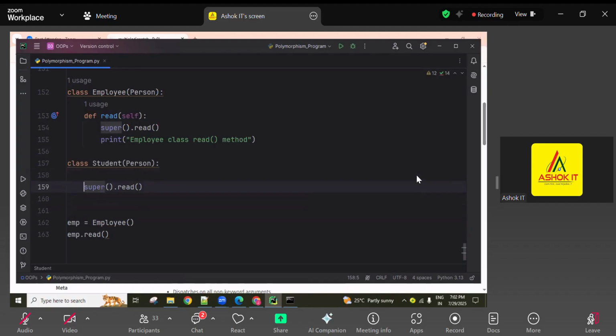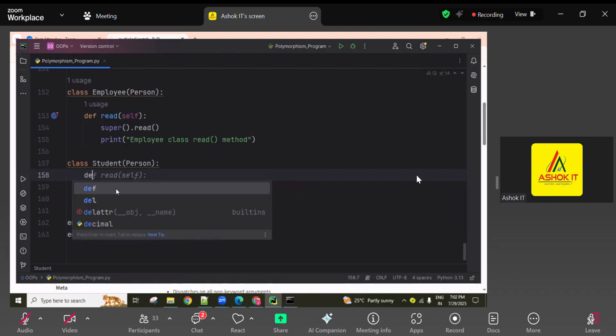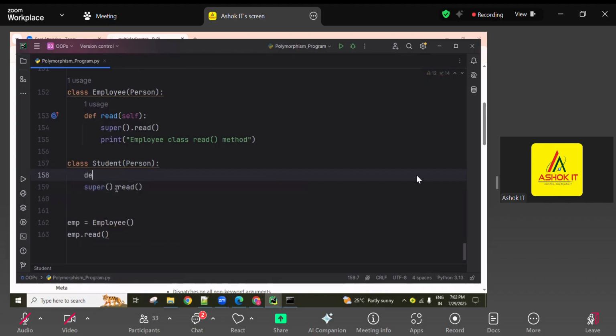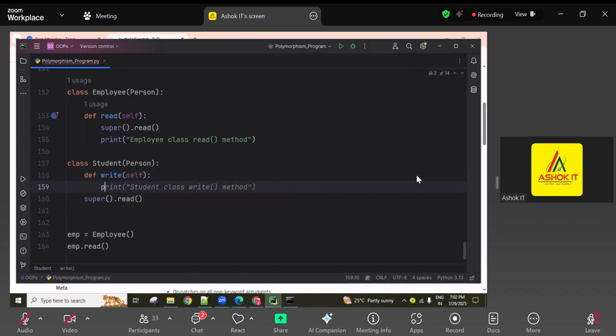We can create another method, any other method, guys. So here def, some other write method, and here print something: student class write method, like a normal message again. Inside this, if you want read, you can use it.